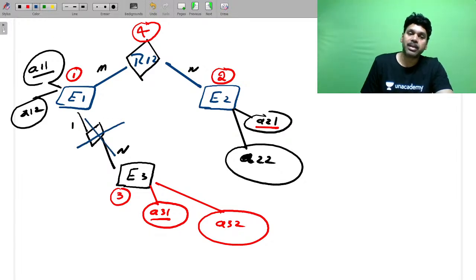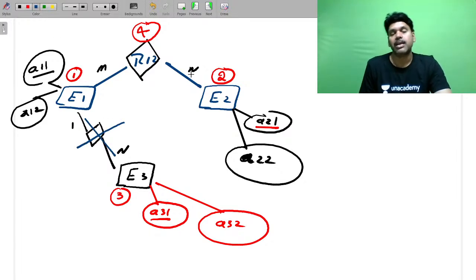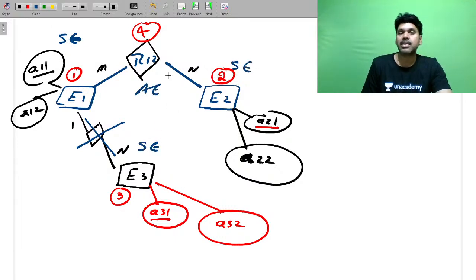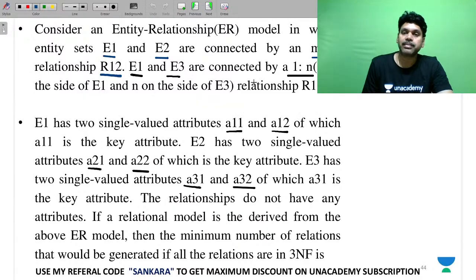See how simple it is if you know the rules well. Because strong entity, weak entity, associative entity, you need to create tables. As this is a strong entity, this is a strong entity, this is a strong entity, and this is an associative entity. So the remaining are not required. So 1, 2, 3, 4 is your answer.